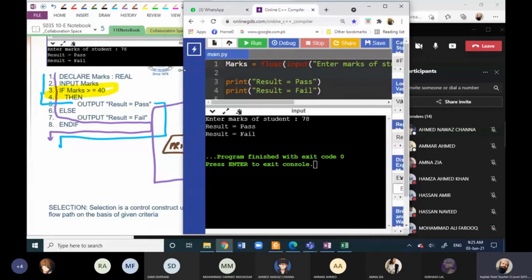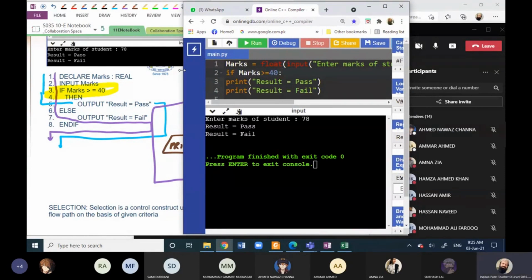In pseudocode we write if in capital. We know in Python all the keywords are written in small letters. So I will write if in small, then I will write the same condition: marks is greater than or equal to 40. The same statement, then colon.